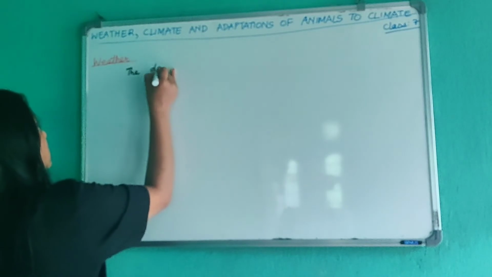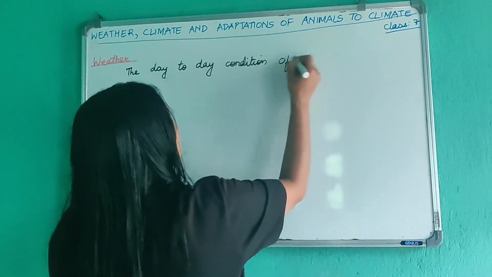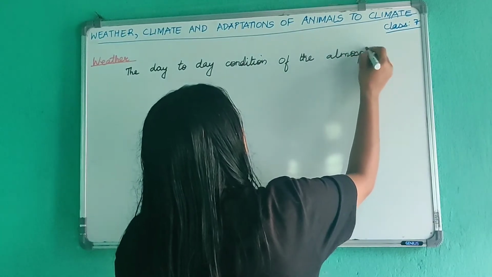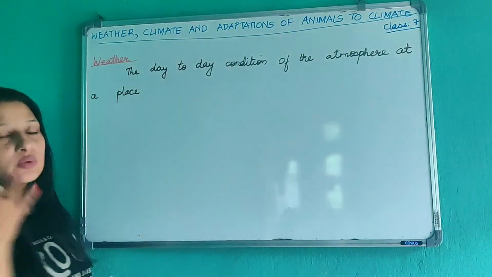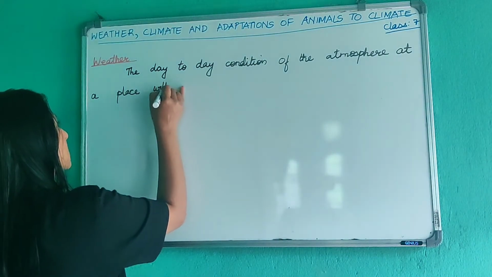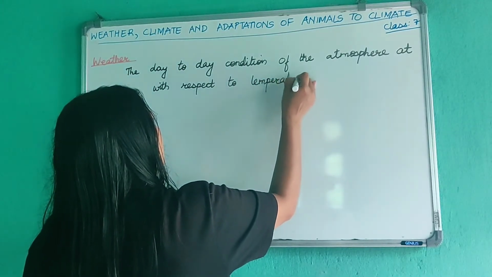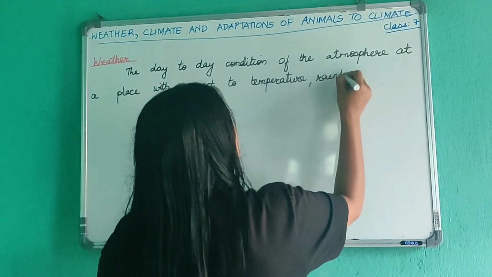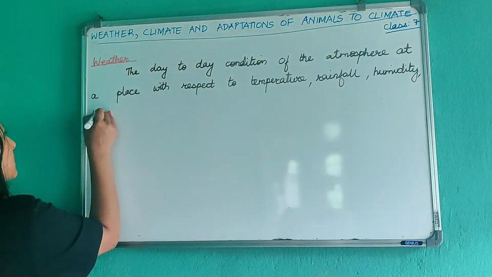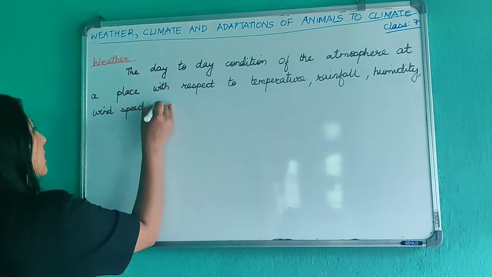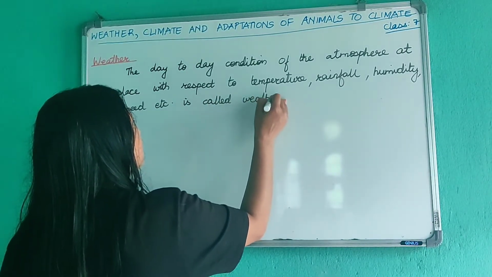The day to day condition of the atmosphere at a place, एउटा जग्गाको atmosphere को daily को condition, with respect to temperature, rainfall, humidity, wind speed, etc. is called weather of that place.